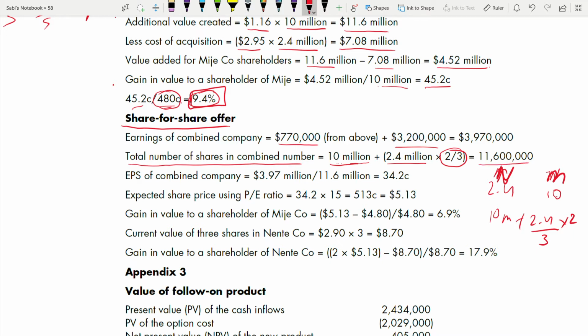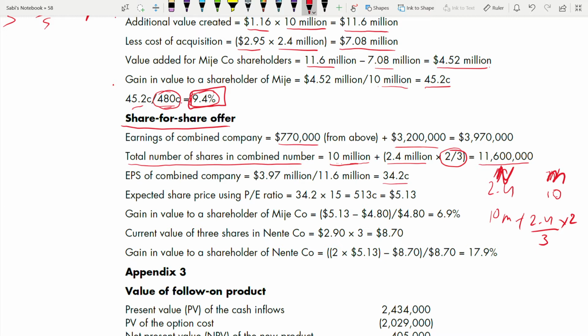Next, EPS of combined company. You have the earnings, you have the number of shares. It is easy. Just divide by this, you are getting EPS. It is C. Okay, make sure that you write the correct figure. You must not be writing dollar, otherwise it will be wrong.